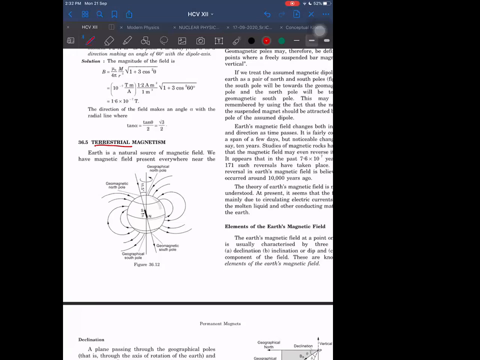A small magnet is there within the core of the Earth, which has a north pole here and south pole here. The north pole of the magnet is actually closer to the geographic south pole, and the south pole of the magnet of Earth is actually close to geographic north.